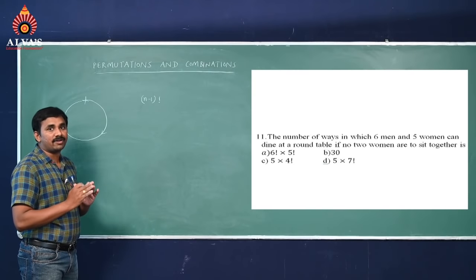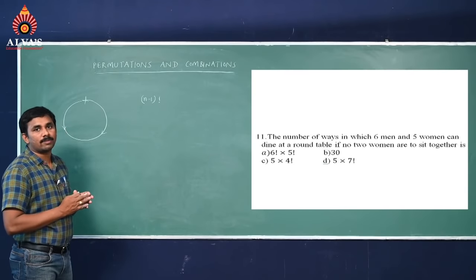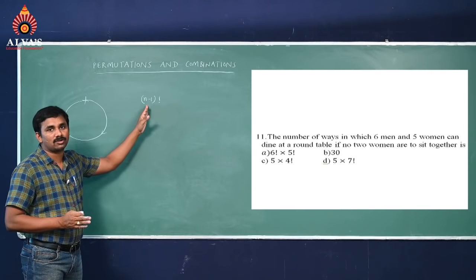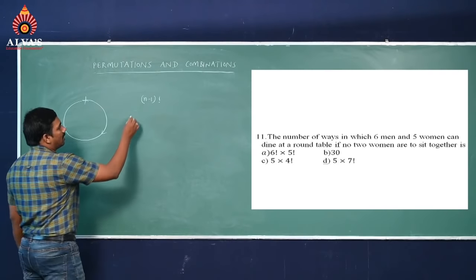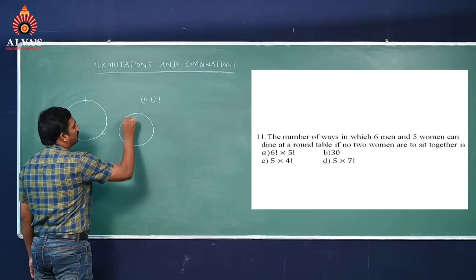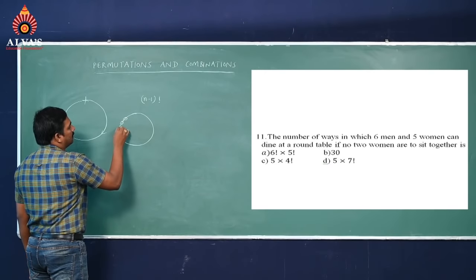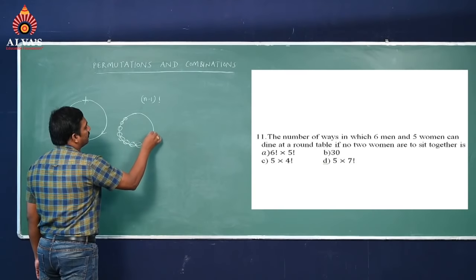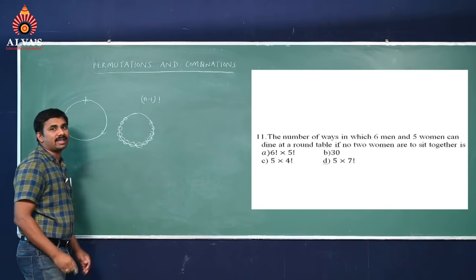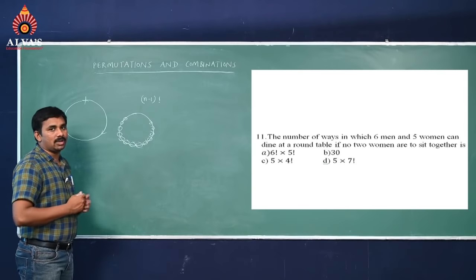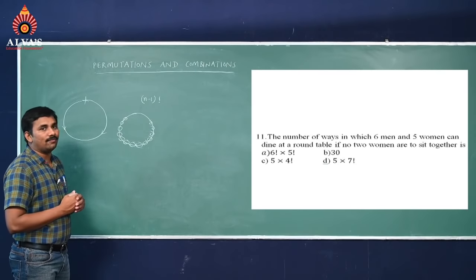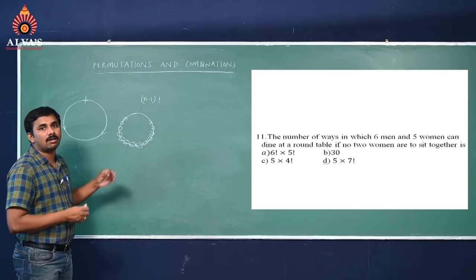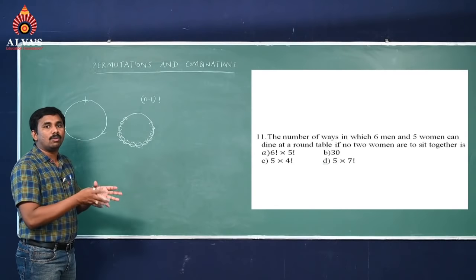If both are different, that is purely circular permutations, n minus 1 factorial. If it is a garland or necklace, going clockwise or anti-clockwise, both are the same.